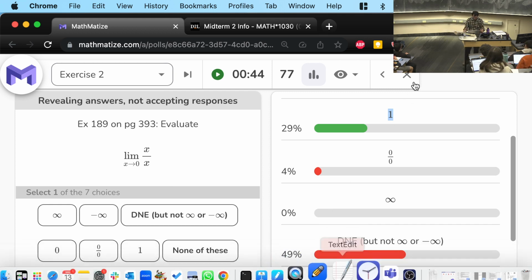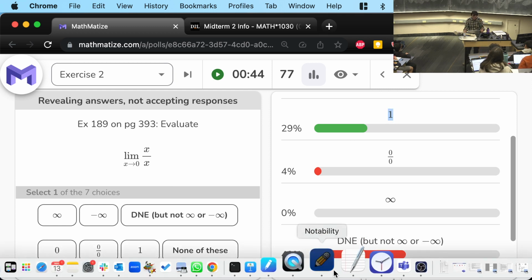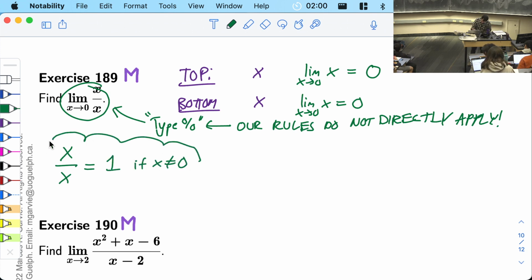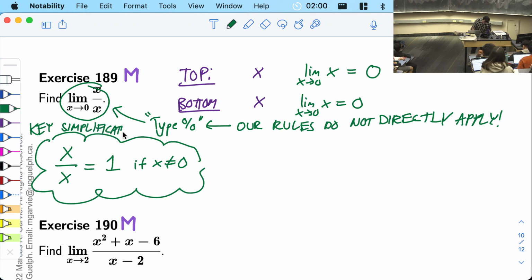Okay? And in this case, the limit is going to be 1. Why is the limit going to be 1? I'm going to use the weapon of simplifying the top and the bottom. So I'm going to do this, which is x over x is equal to 1 if x is not equal to 0. This is the key result that you need to do this problem. I call this the key simplification. x over x equals 1 if x is not equal to 0. You might remember this. This kind of question was on the high school algebra quiz. And it's just saying that you can cancel out an x from the top and the bottom as long as x is not equal to 0.